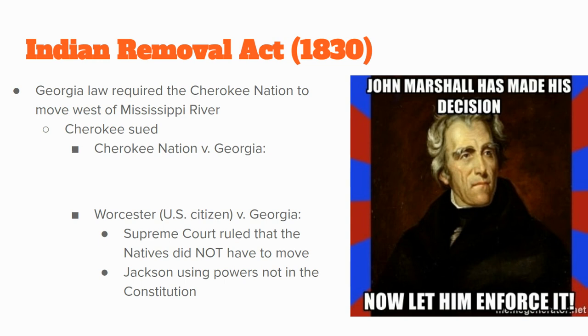Now, in this first case, Cherokee Nation v. Georgia, this case actually gets thrown out because the Supreme Court says, natives, you're not even citizens, so you cannot sue. So they throw out the case. Okay, but they're not done. There's a second case. It's called Worcester versus Georgia. And Worcester is a U.S. citizen, and he sues, saying that the Native Americans should not have to leave.